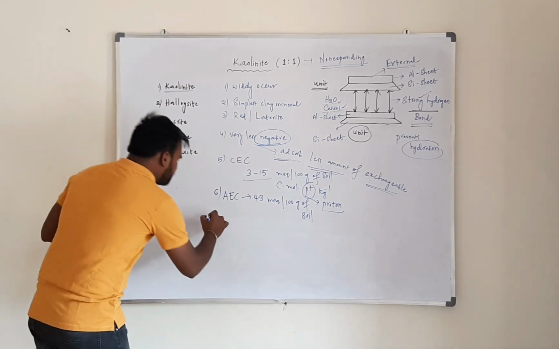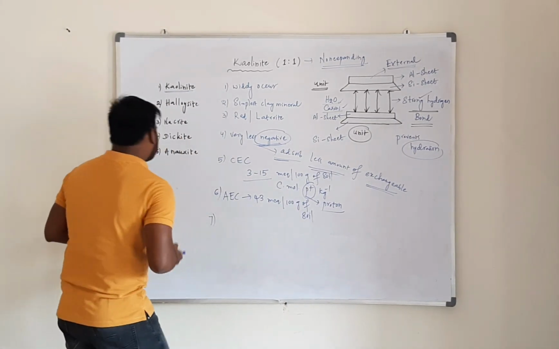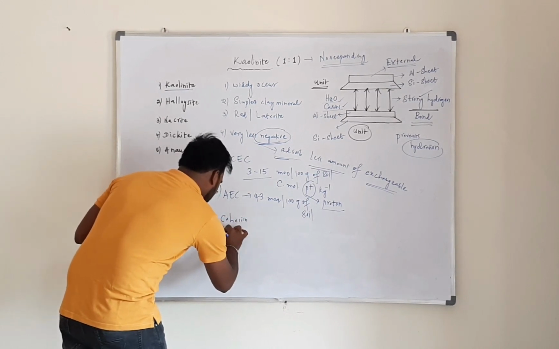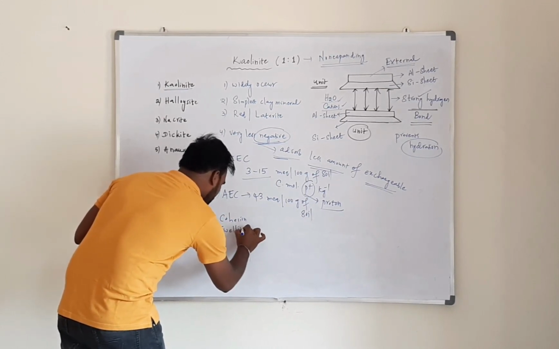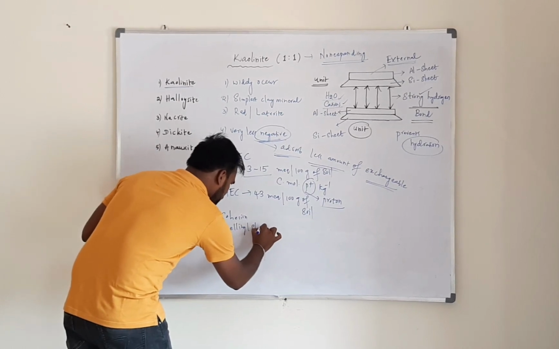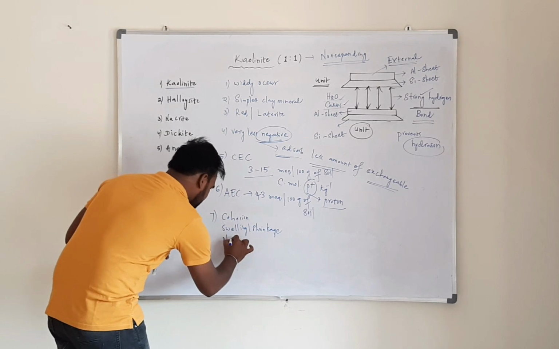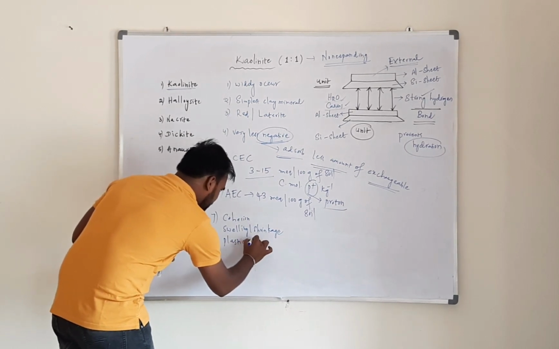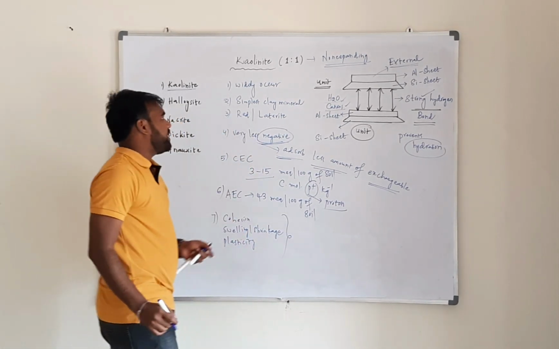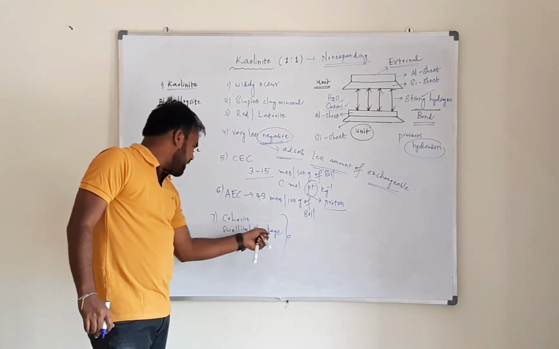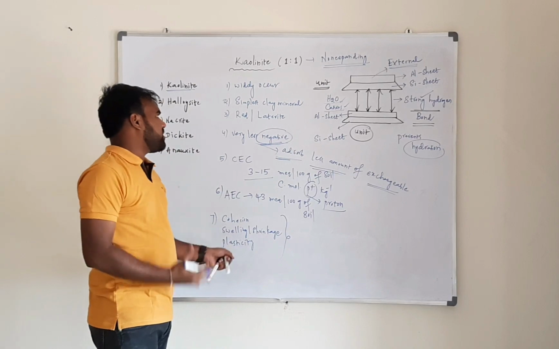And if you see some properties like cohesion, swelling and shrinkage, and plasticity, we can see very little of them in kaolinite. That means kaolinite exhibits very little cohesion, very little swelling and shrinkage, and very little plasticity.